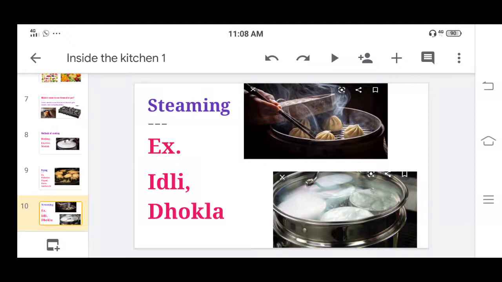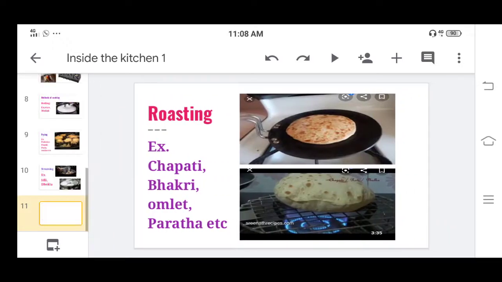In this we use which method? The steaming method. Now next is roasting. In this method we take a pan. After heating the pan, we put the chapati or bhakri on it to roast. Whether you use gas, induction or stove, you keep the pan on it, and when the pan gets heated you put the chapati on it and roast it from both sides.